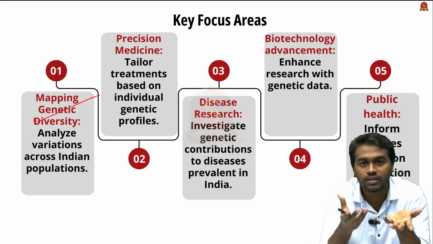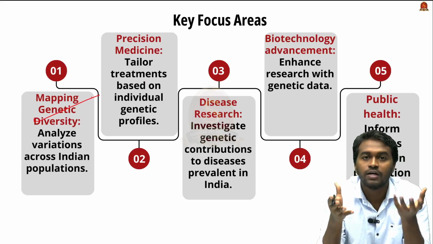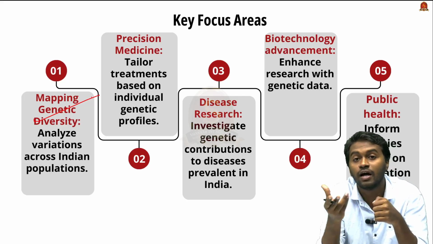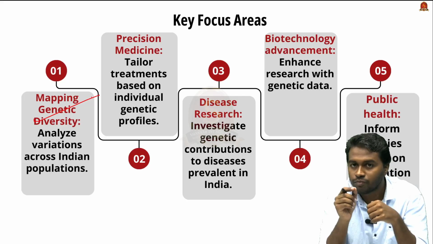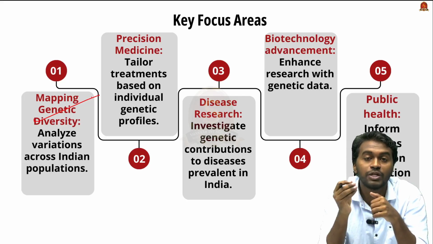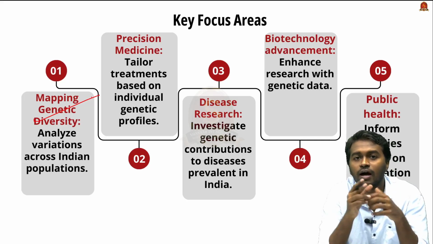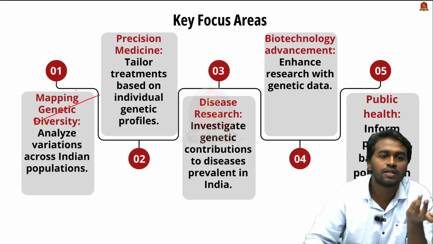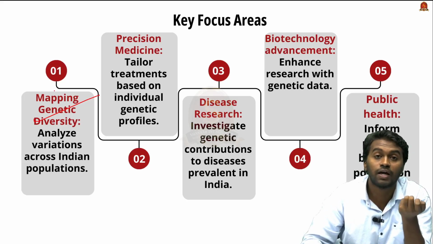That means understanding the variation among the Indian population. So for example, we launched the sickle cell anemia elimination project, and this is giving more focus on ST population and other vulnerable population, including women, children, etc. So how can we understand this? Only through making a genetic map. And therefore it plays an important role in public health policy.